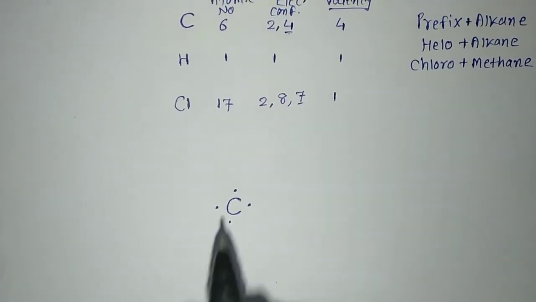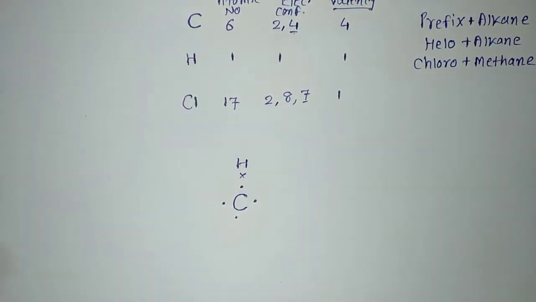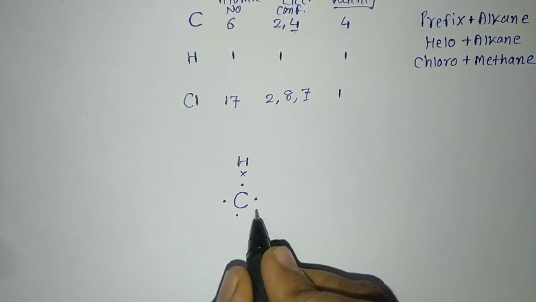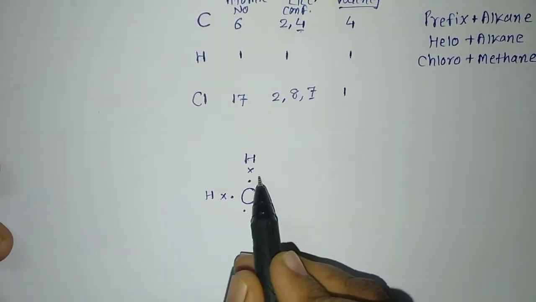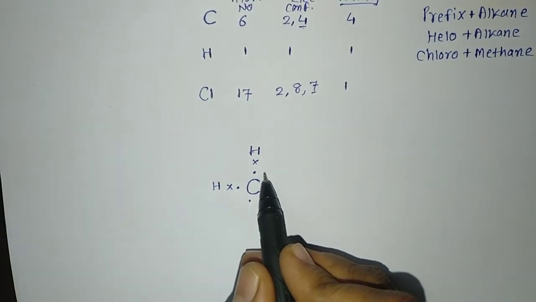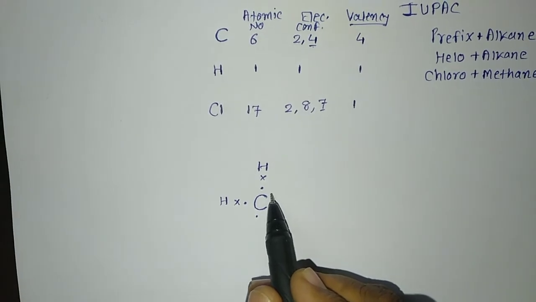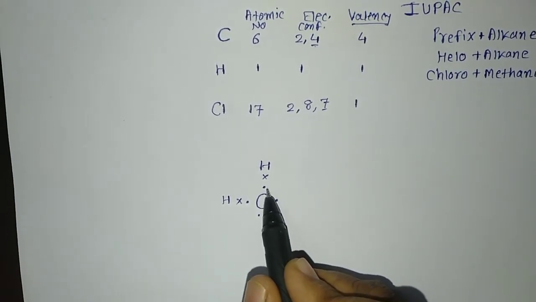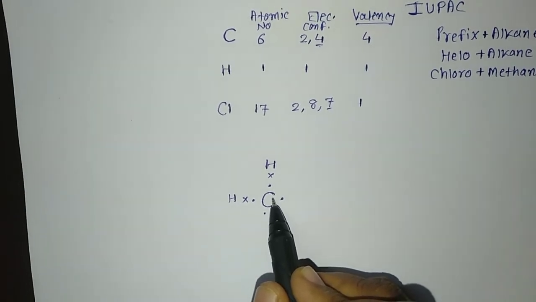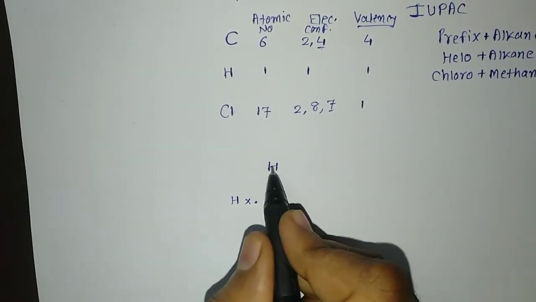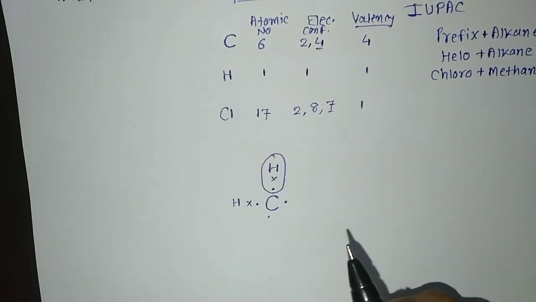Hydrogen requires 1. So here it will make a bond with 1 hydrogen. Hydrogen I will show with the cross. In a similar way, 1 more hydrogen. You can see hydrogen has to complete its outermost orbit. You know it is in the first orbit, so it requires 2 electrons to complete the outermost orbit. So it is 1 and it will do the sharing of electrons, we can say make the covalent bond with this electron of this carbon. So for hydrogen, its orbit is complete.